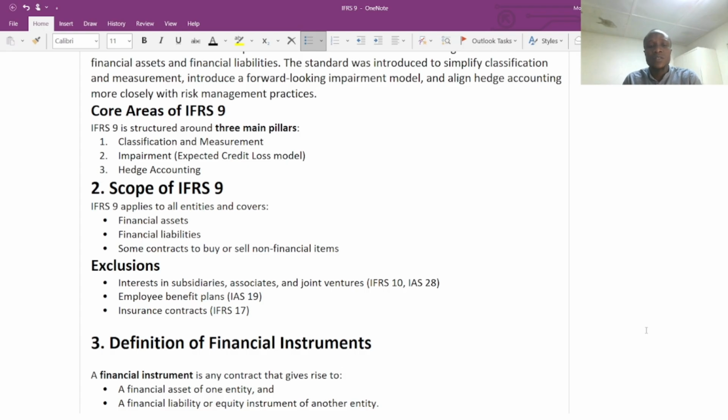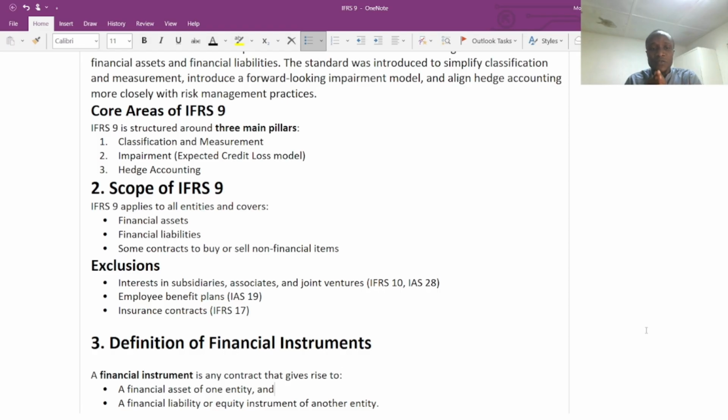That has to do with the interest in subsidiaries, associates, and joint ventures. When we are going to cover IFRS 10, and also when we are going to cover business combination, IFRS 3 and IAS 28, we are going to look at the reason why we should not include the subsidiaries, associates, and joint venture under the impairment standard.